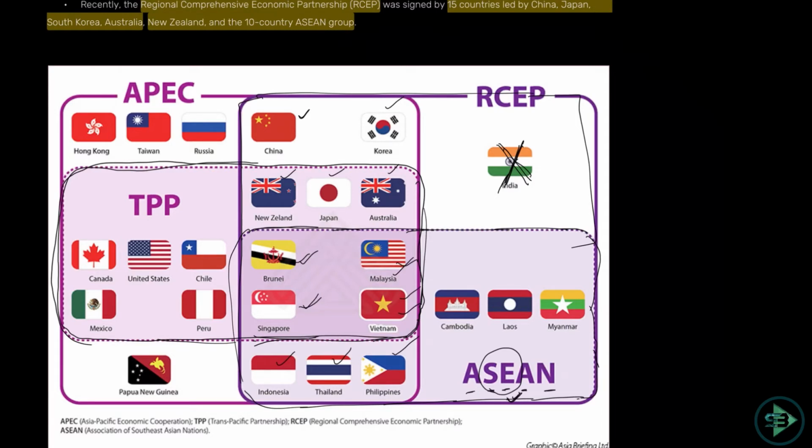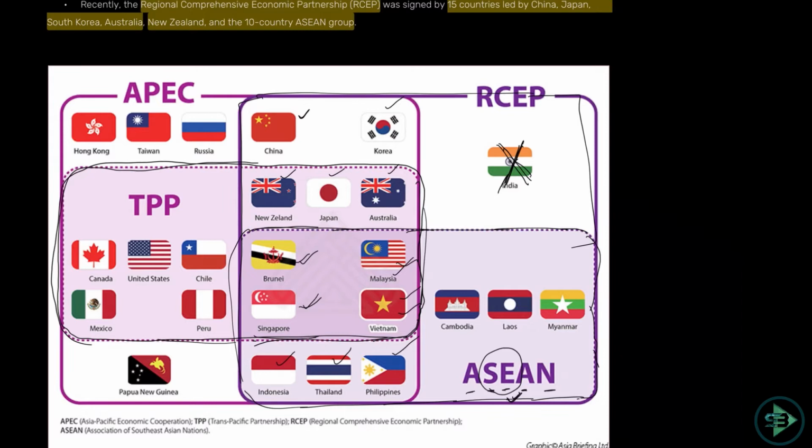Remember that news? Donald Trump asked the United States of America to come out of TPP. Why? Because he was thinking that many of the products from the other countries are being dumped into the USA. So if I'm China, I'm manufacturing a lot of steel, I'll dump it into the USA at a lower price because I'm manufacturing a lot. Whom will this affect? The manufacturing industries, the steel manufacturing industries in the USA. So if I'm the USA, I have a problem. That is the kind of problem they were facing with this organization.